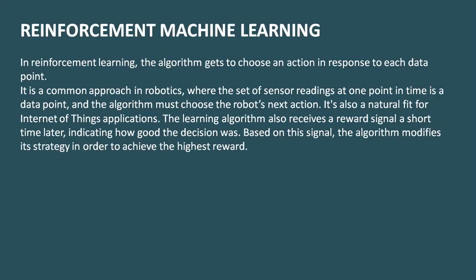Third is reinforcement machine learning. The easiest way to understand is when we put a system into an environment and expect the system to learn on its own. We neither give the input, nor define the output, right? Think of a child. Let's assume we have put him into a drawing room, and there's a switched off TV, and he picks up a remote. He presses all the buttons of the remote, and one of the buttons switches on the TV.